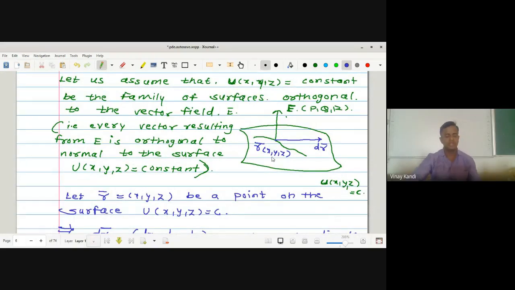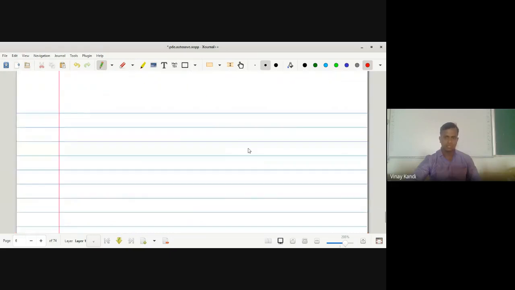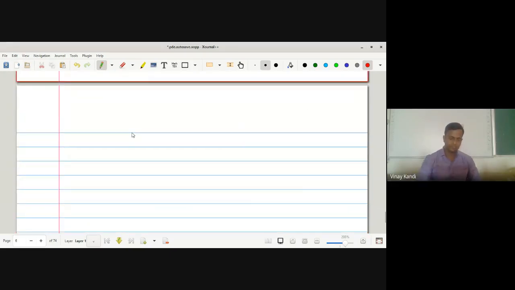So this is the geometrical interpretation of the Pfaffian differentiable equation. Now the next theorem is the necessary and sufficient condition that the Pfaffian differentiable equation is integrable. काही डाउट्स आहेत का याच्यात?